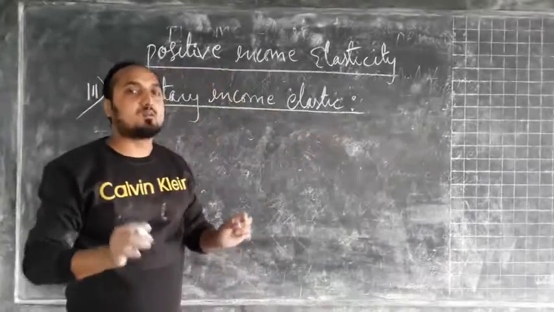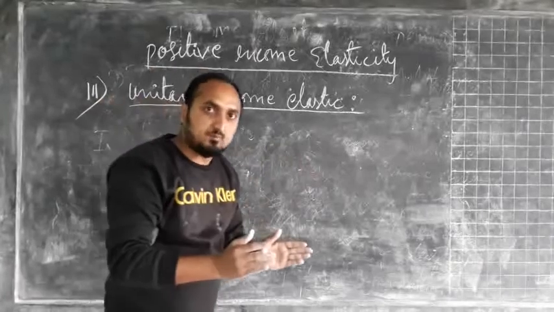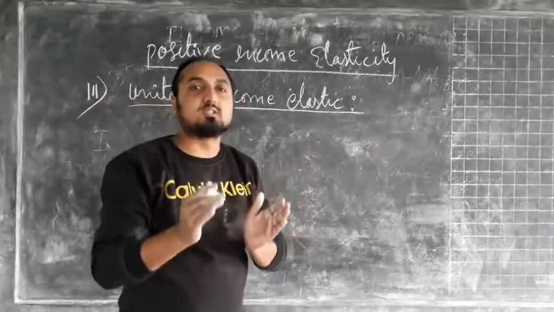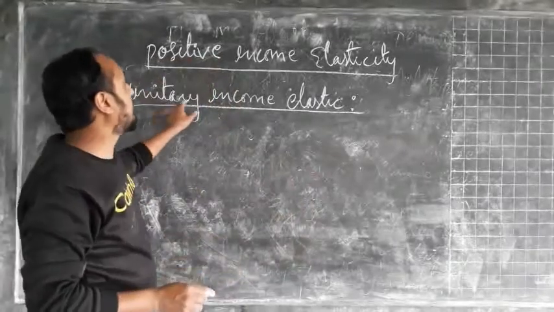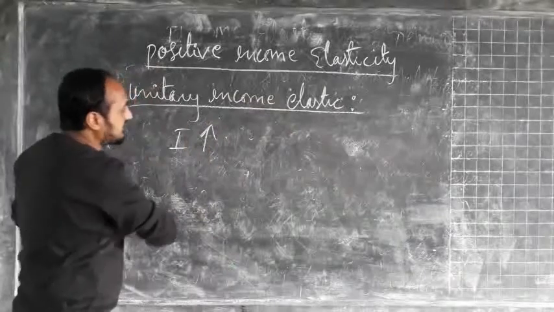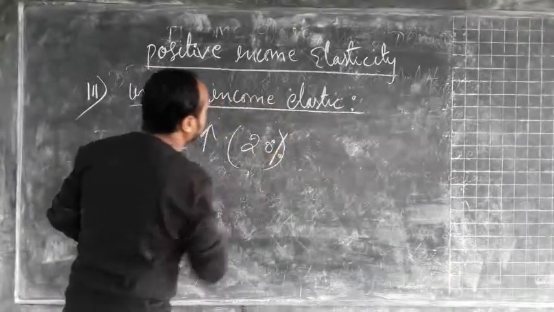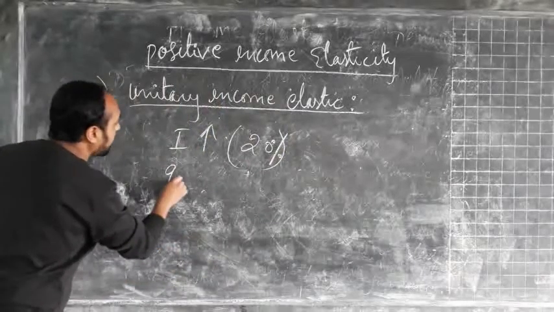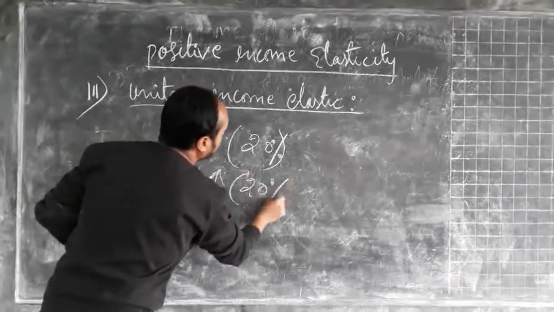The third one we have unitary income elastic. So unitary income elastic means if the percentage change in income is equal to the percentage change in quantity demand, then that concept is called unitary income elastic. So here, if income is increasing by 20% and quantity demand is also increasing by 20%.